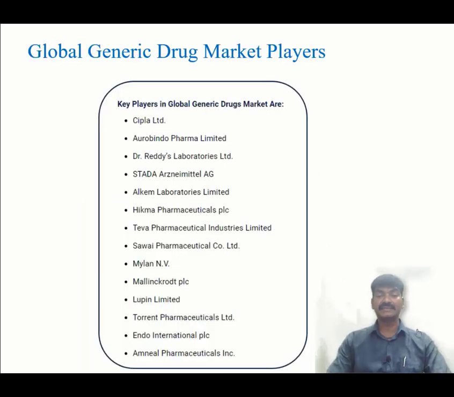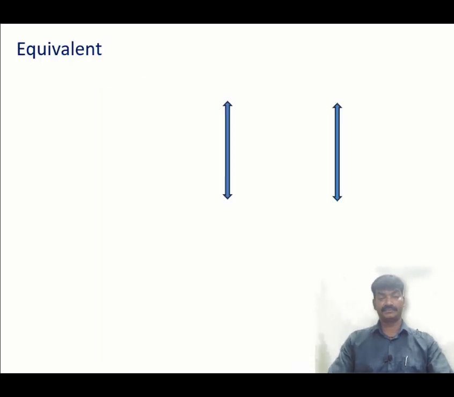There are so many generic drug market players playing a major role globally. Let's see them one by one. Cipla, Aurobindo Pharma, Dr. Reddy's, Stada, Alchem Laboratories Limited, Hikma Pharmaceuticals, Teva Pharmaceutical, Sovai Pharmaceutical, Mylan, Malincrot, Lupin Limited, Torrent Pharmaceutical, Endo International, Amneal Pharmaceutical.